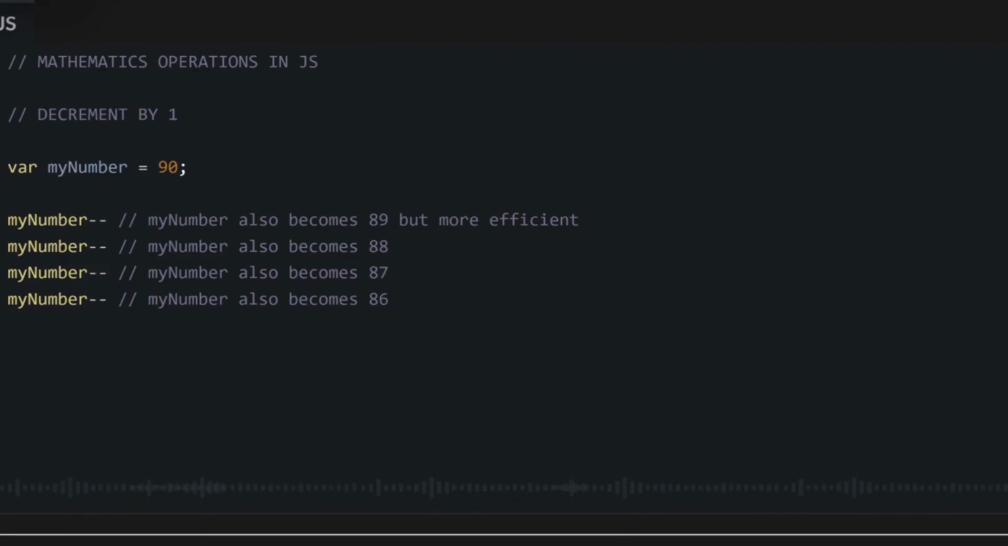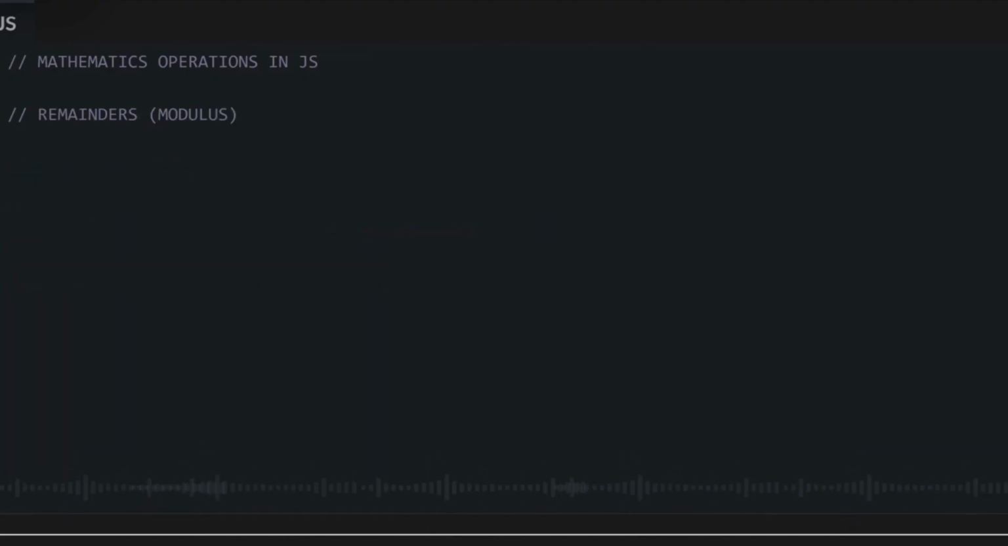Now, another operation we have in JavaScript is remainders. Remainders find what remains if you divide one number by another. You know that some numbers are divisible without remainders, like 10 over 2, it will give us 5, and 10 over 5, it will give us 2. Very easy division. But if you get something like 11 over 5, it will be 2 remainder 1.